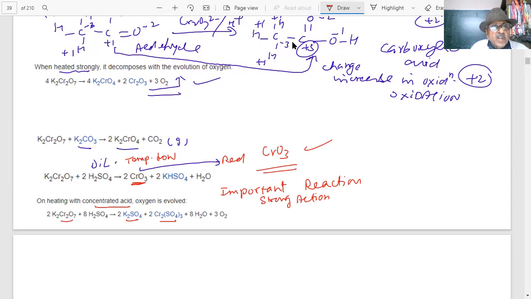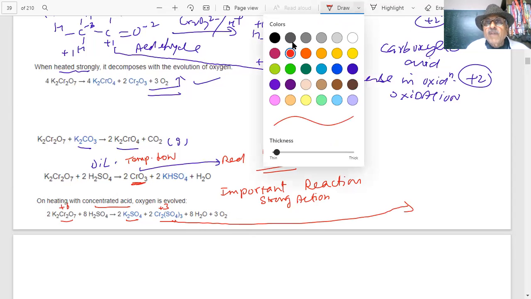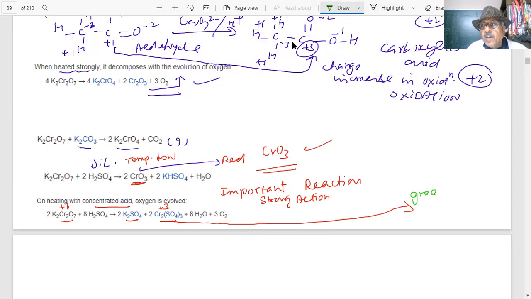Potassium dichromate is in +6 oxidation state. This chromium is in +3 oxidation state, 2 chromium 3+. And what is the color of chromium sulfate? I told you because somewhere it could be asked. This is green in color. Green color will be obtained, due to Cr2(SO4)3.